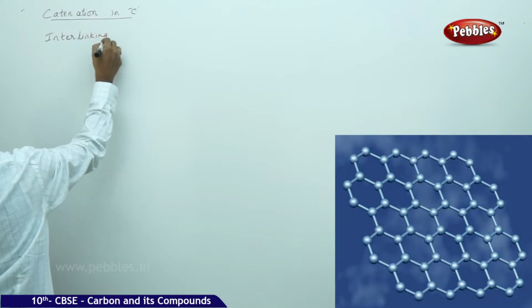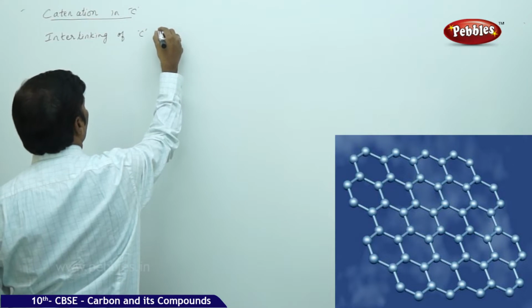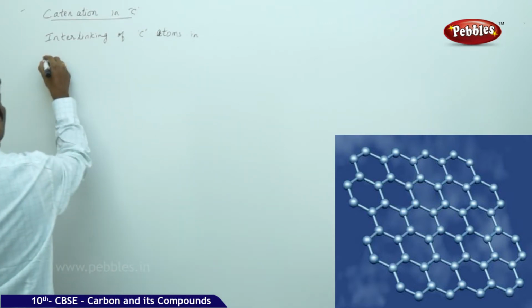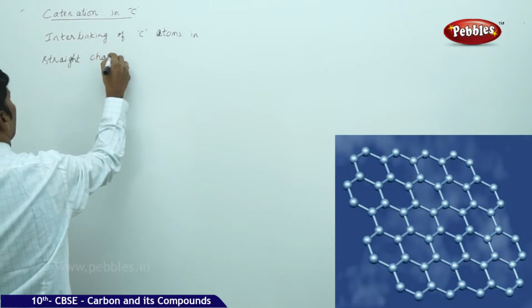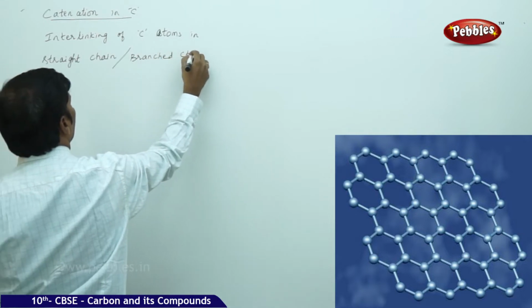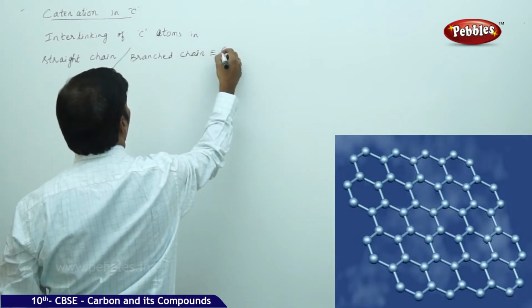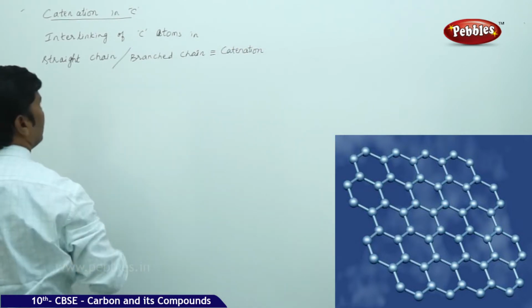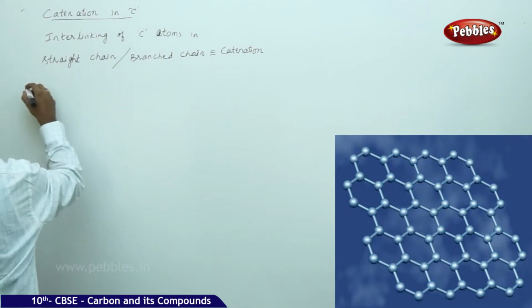Interlinking of carbon atoms in a straight chain or in the form of a branched chain is simply called catenation.